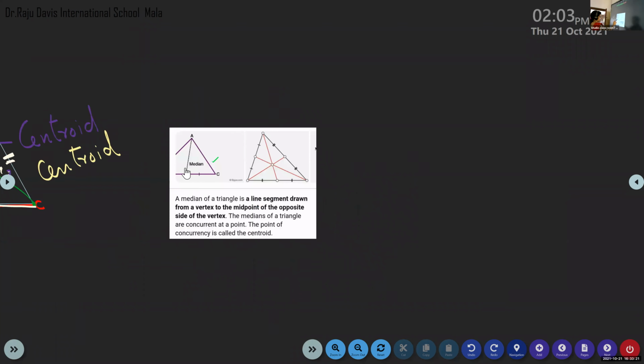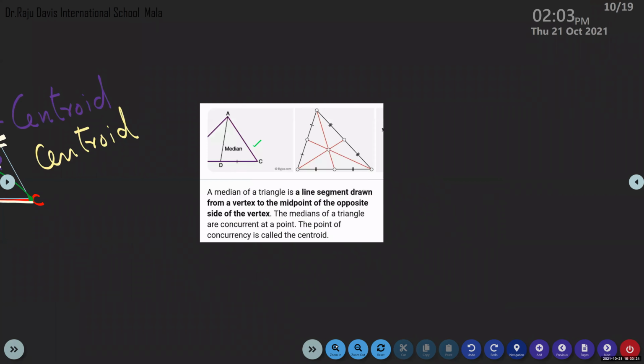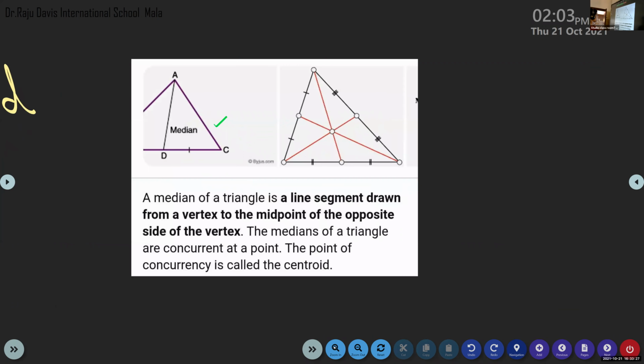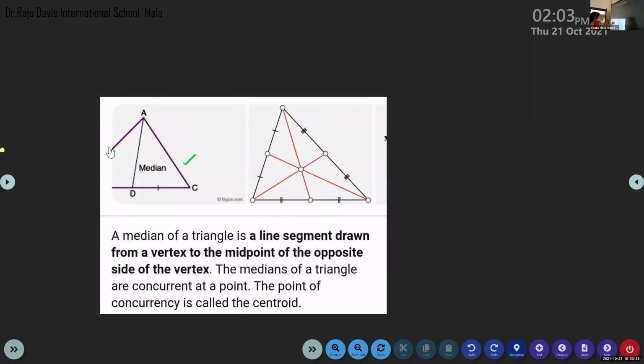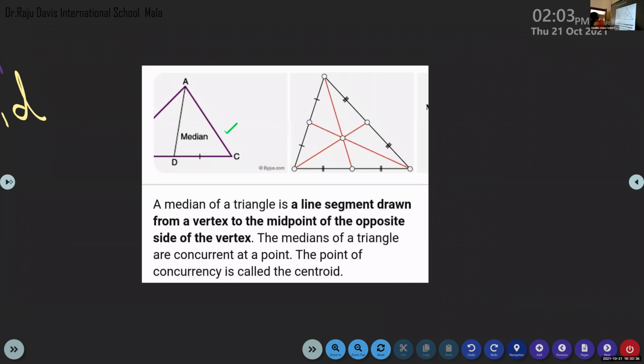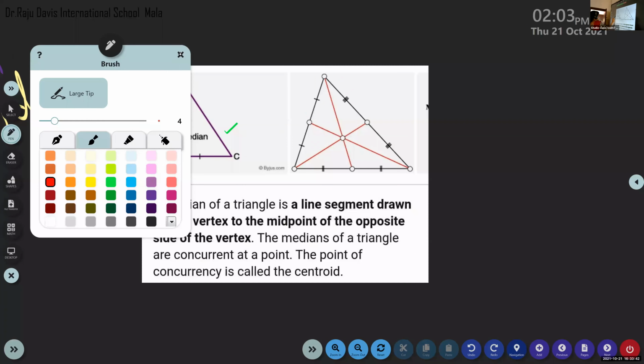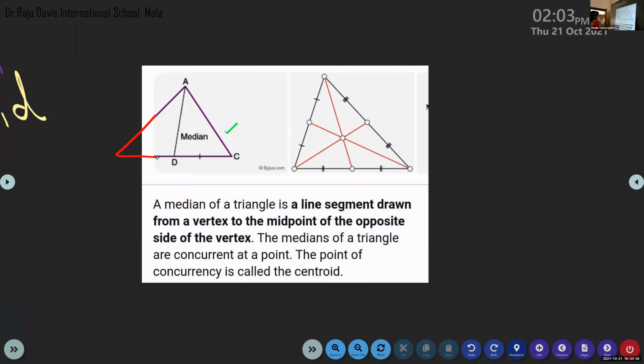Yeah, fine. So listen here, we can see what is the definition given. What is a median? Look, median for the left side triangle, which I have put a tick mark. I just have to complete it. Look at this. So A, B, C, D. In that A, B, C, D is the midpoint of the opposite side B, C, children, and the median is starting from A, isn't it? So AD is the median. In the first figure, AD is the median.